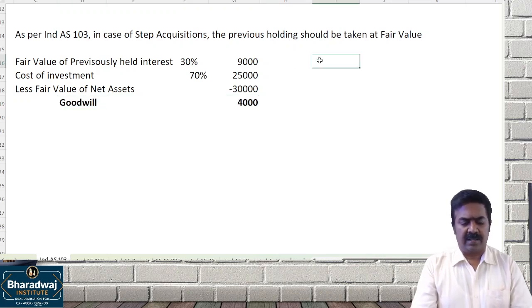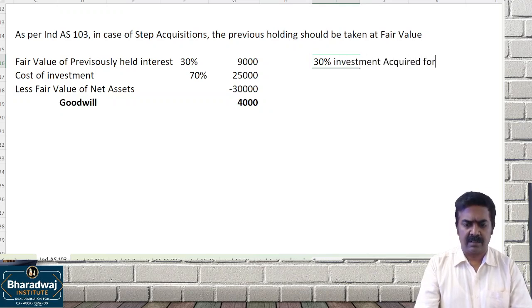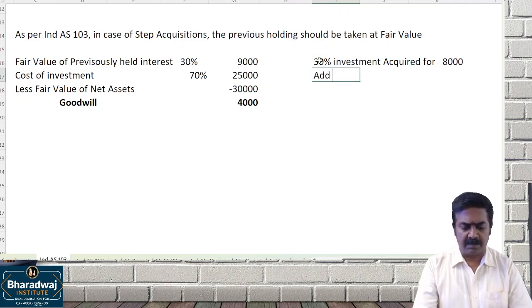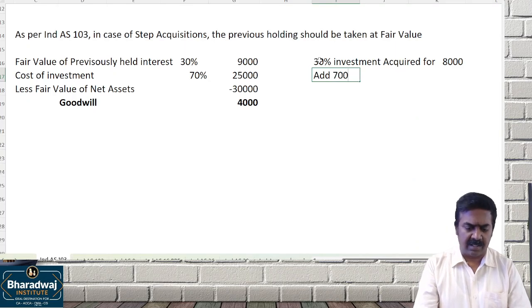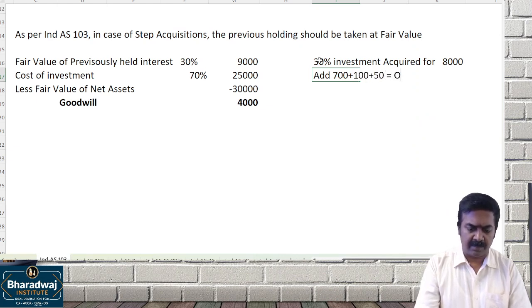And the 30% investment was acquired for 8,000. Add the sum of 700 plus 100 plus 50, which they would have recognized in OCI.